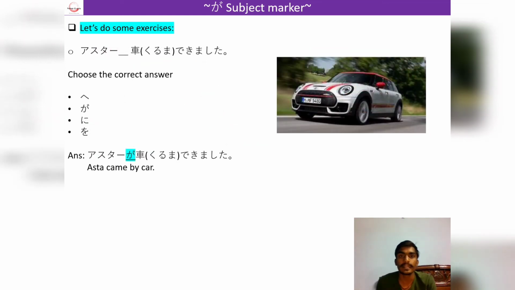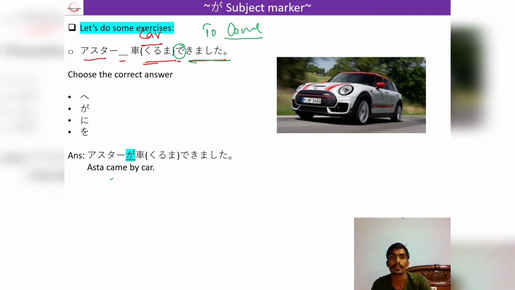Here in this sentence it is saying asuta ga kuruma de kimashita. So here kuruma is car, which is used as a medium, so that's why we have used the de particle, and kimasu is to come. And it is saying Asuta came by car. Our options are the he particle, which is a direction particle, so it cannot be used.